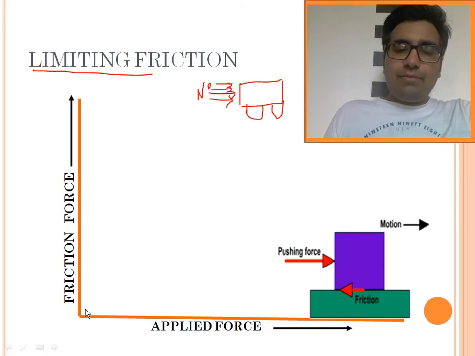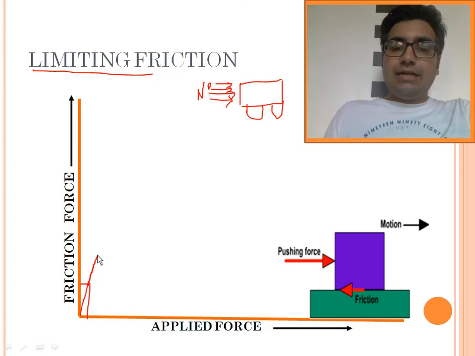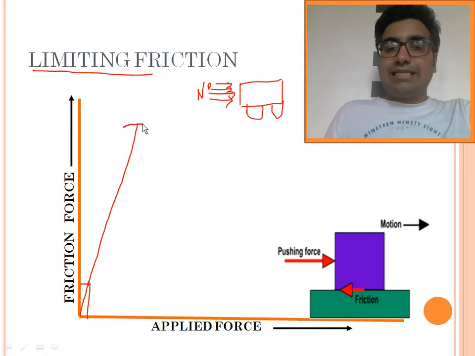So what happened, my dear friend? Let's take the example. Earlier there was only one person. He applied a force, and because of that application of force there was an equal and opposite reaction. Because of that the body didn't move. Then more and more people come, they apply the force, and the force gets an equal and opposite reactive force. And there comes a time when the frictional force is at its maximum value, beyond which the frictional force is not going to increase.